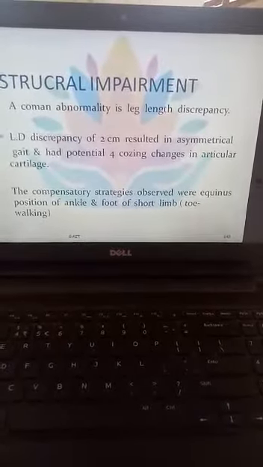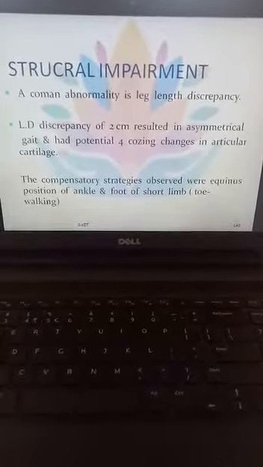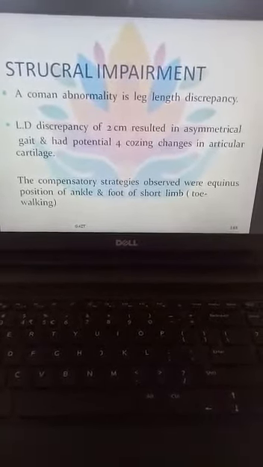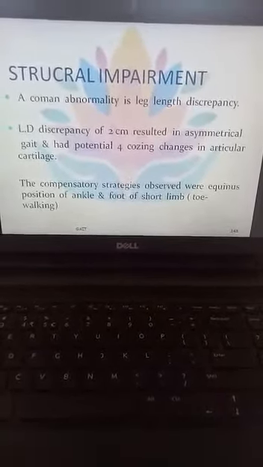So this structural impairment occurs in leg length discrepancy. These structural changes will occur in the person's body, and because of that the patient will not be able to walk properly. So this is included in structural impairment. Next is the compensatory strategy observed, where there is an equinus position of the ankle and foot of the short limb.